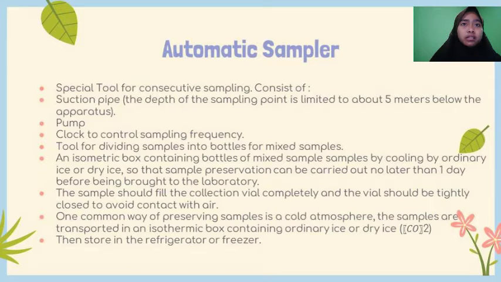Automatic sampler. A special tool for consecutive sampling consists of a suction pipe, the depth of the sampling point being limited to about 5 meters below the apparatus; a pump; a clock to control sampling frequency; a tool for dividing the sample into bottles for a mixed sample; and an isothermic bowl containing the bottles of mixed sample, cooled by ordinary ice or dry ice so that sample preservation can be carried out no later than 1 day before being taken to the laboratory.